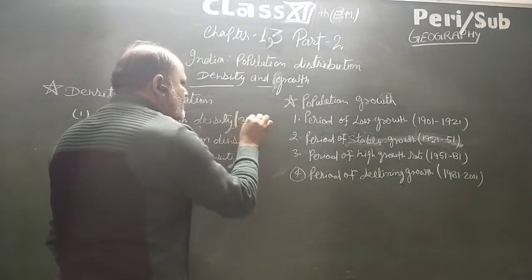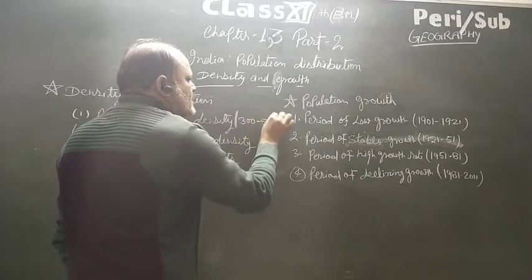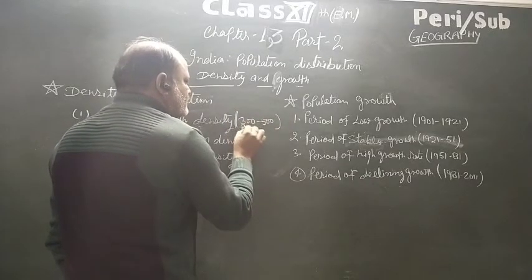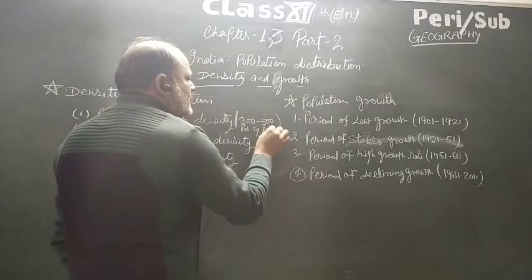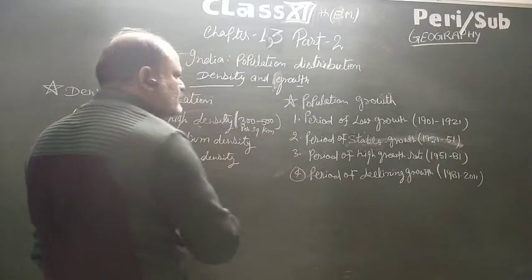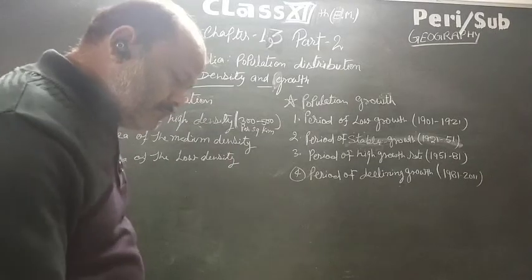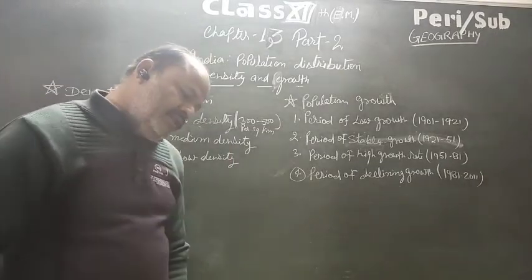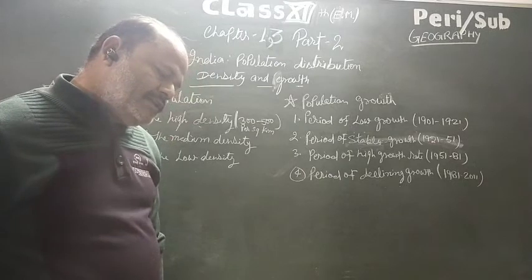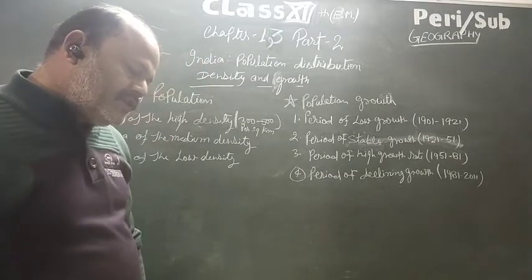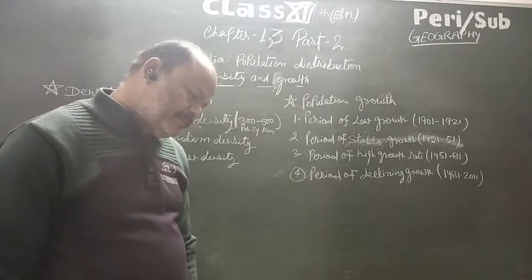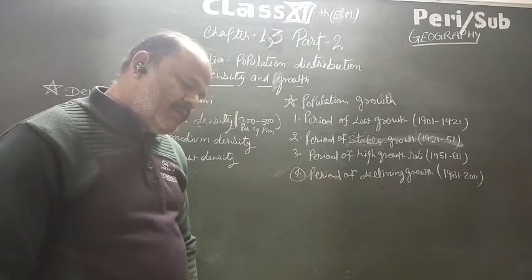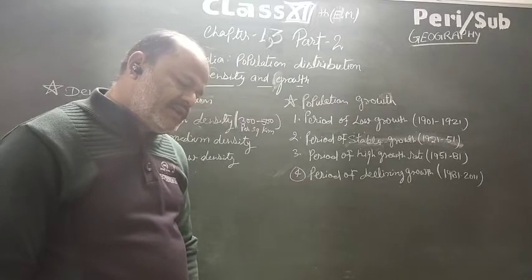Here, 300 to 500 per square kilometer. उस एरिया की बात करें तो this region is predominantly agriculture and rural area. Here the density of population is high due to the availability of fertile plain, alluvial soil, and the availability of water for irrigation and drinking purpose.